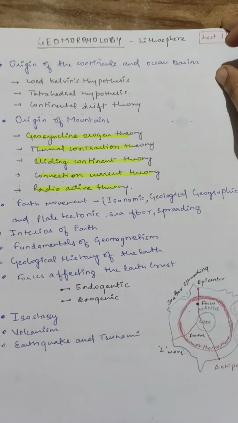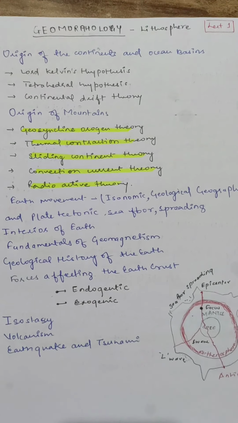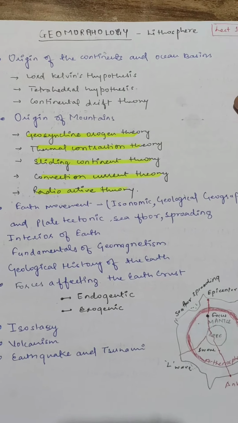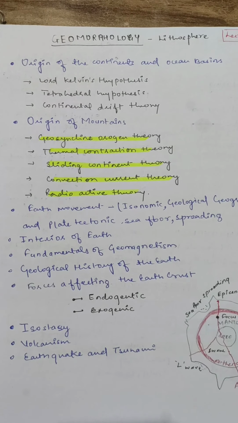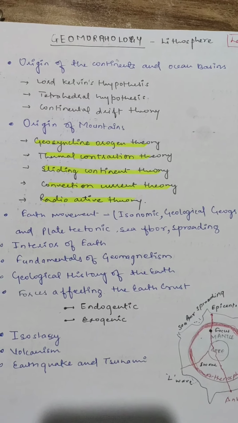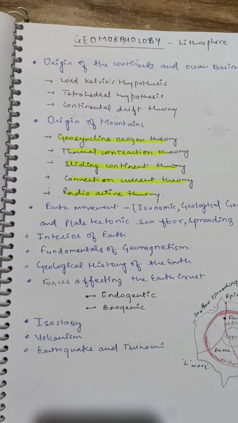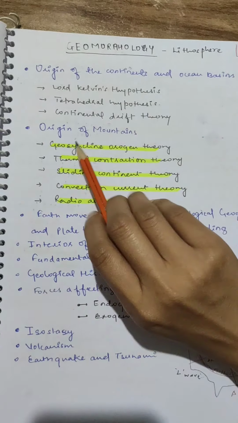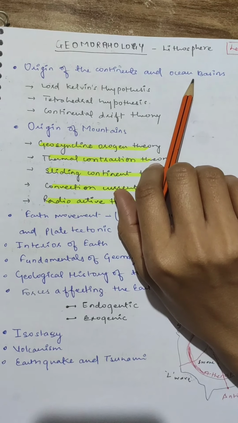Lithosphere is basically the upper structure of the earth, and lithosphere, hydrosphere, biosphere, we have all already gone through these words and meanings. I don't think there is any need to explain that. So, the origin of the continents and the ocean basins.